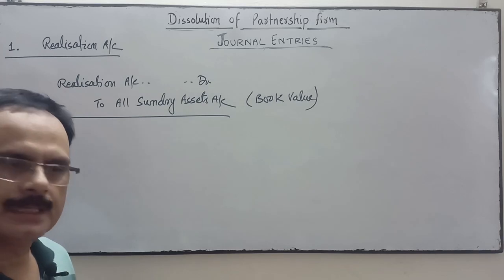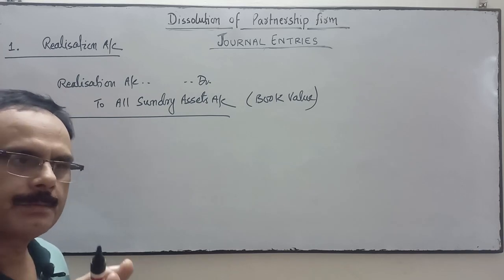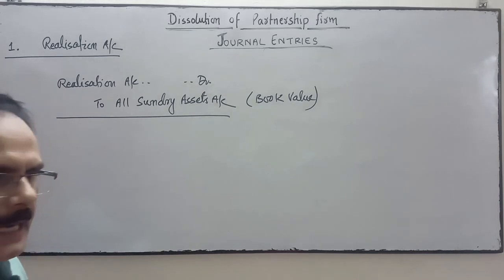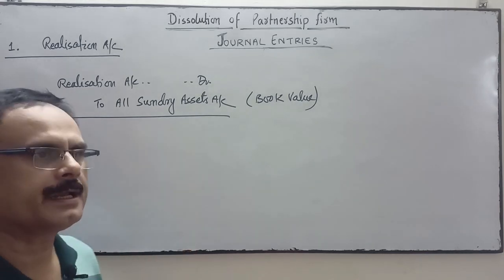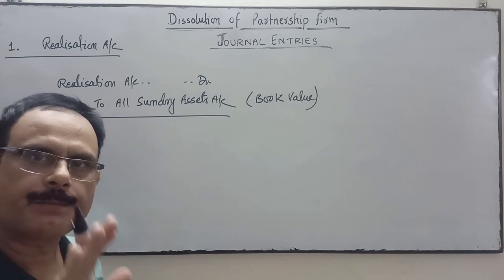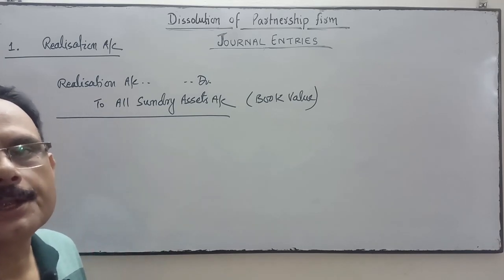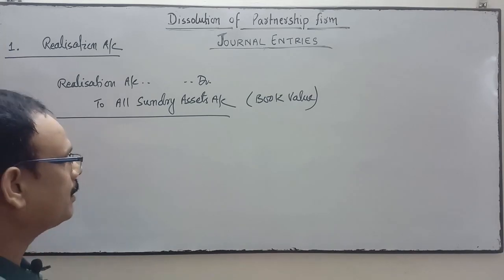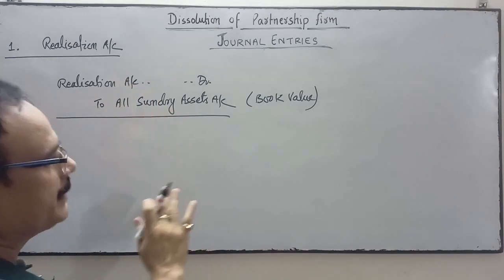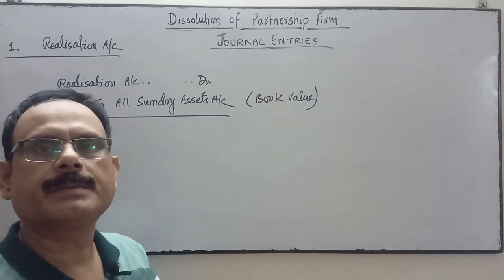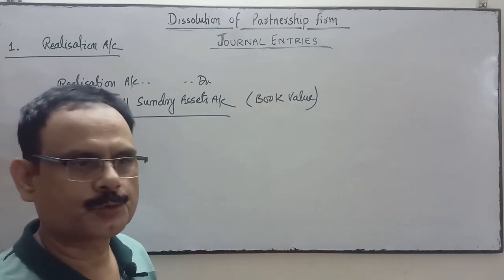Sundry assets means the assets which can be converted into cash. Which sundry assets will we take? The assets which can be converted into cash are called assets over here. In the balance sheet there are so many assets.